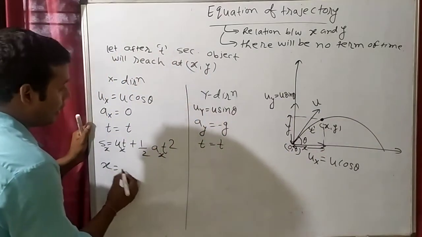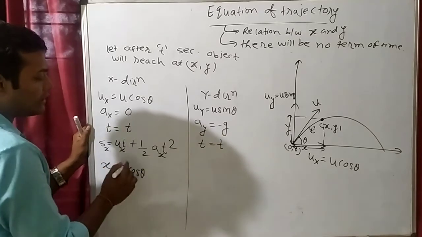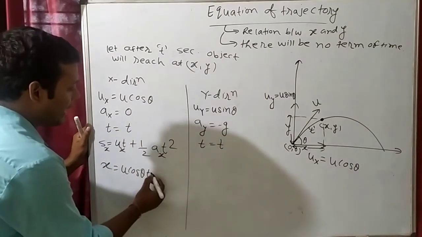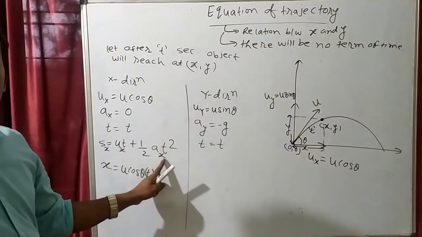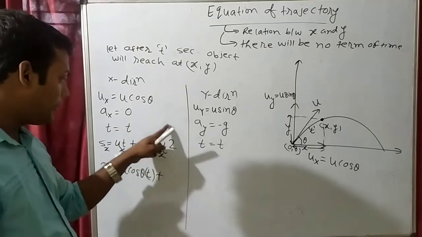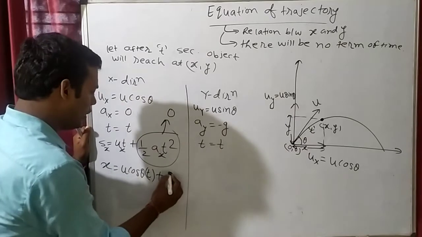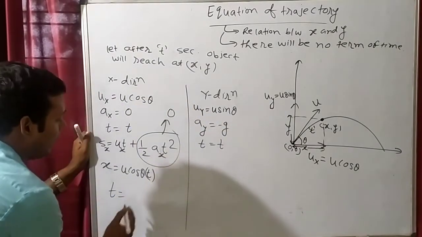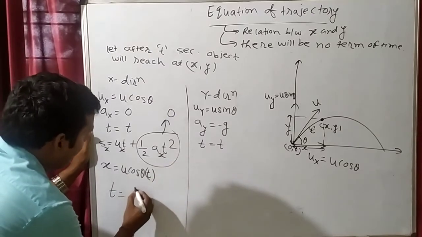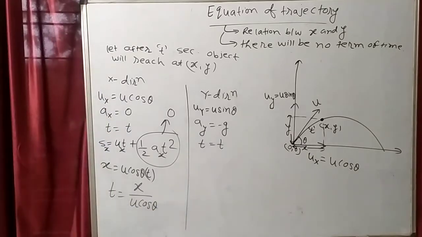X. What is initial velocity in x direction? U cos theta. How much time is it taking? T time, plus half times acceleration in x direction, which is 0. 0 multiplied by something is 0. So this whole term will become 0. So we can write t is equal to x by u cos theta. What will we write? T is equal to x by u cos theta.